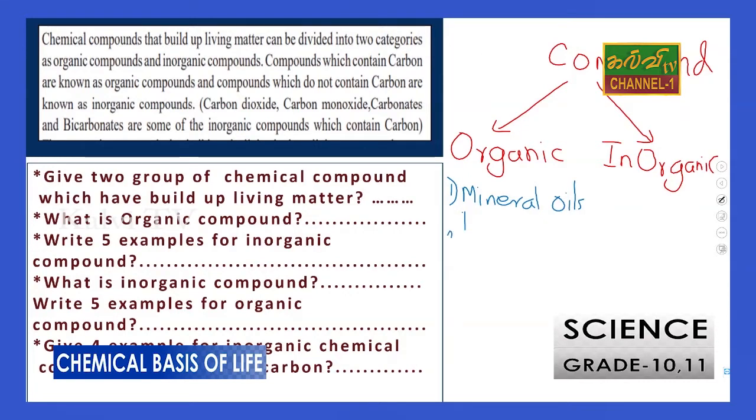The second, polythene and plastics, these are organic compounds. And the third, so many things: yeast, alcohol, and in the bodies of living beings we find the biological molecules, biomolecules.